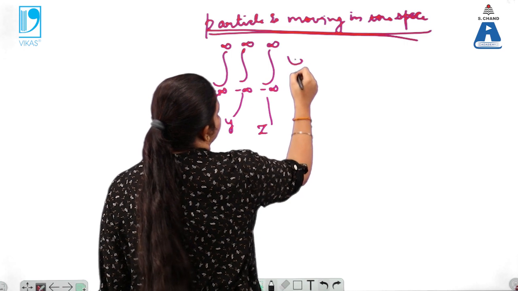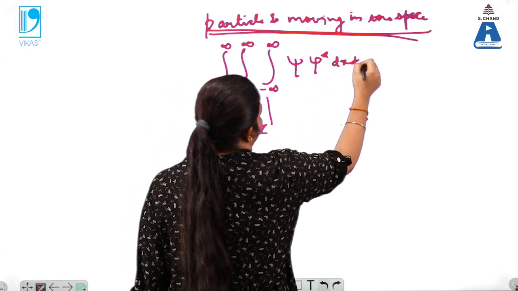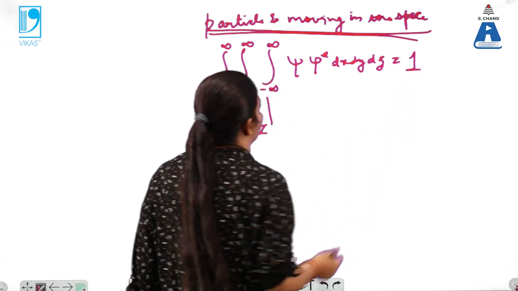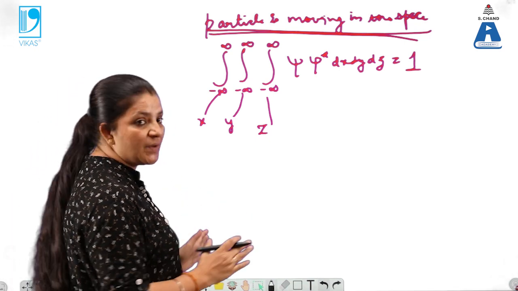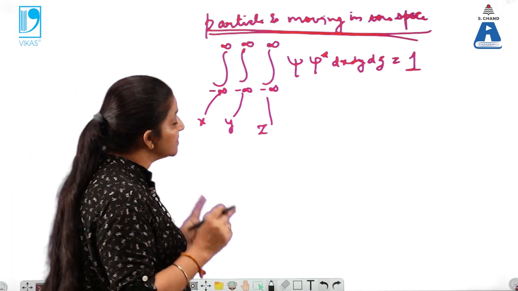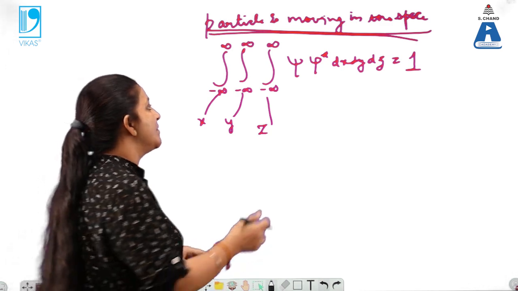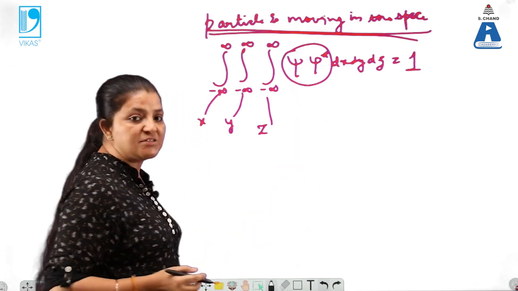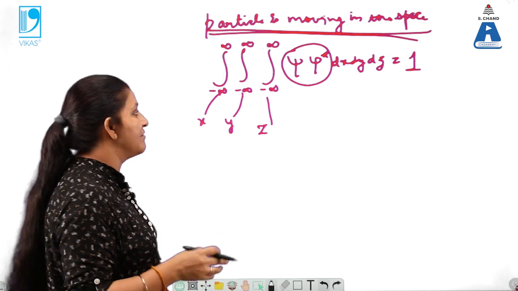So that can be written as psi into psi star dx dy dz must be equals to 1. Within the given space, particle must be present. If the particle is there, then wave must be associated with the particle. That means psi into psi star shows the physical significance of wave function instead of individual wave function.